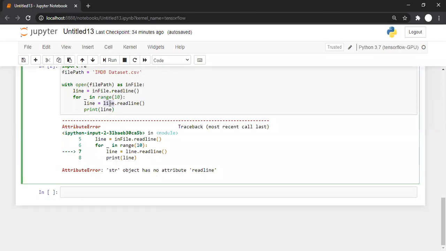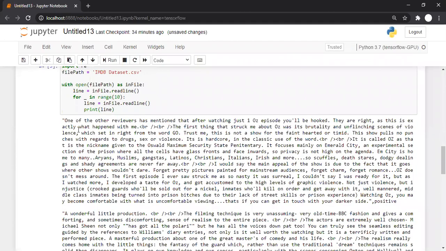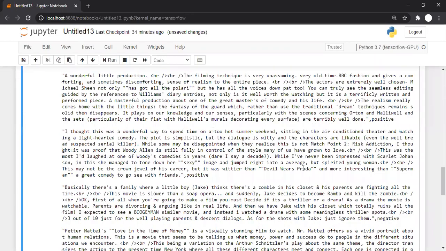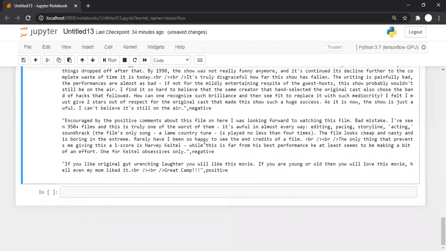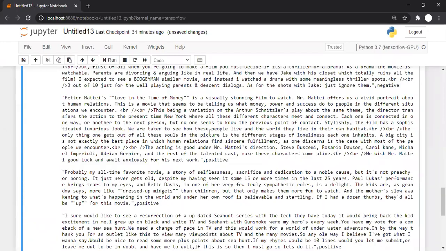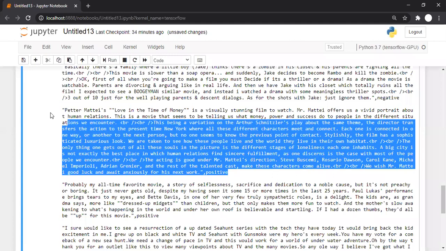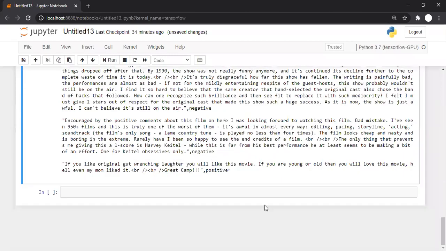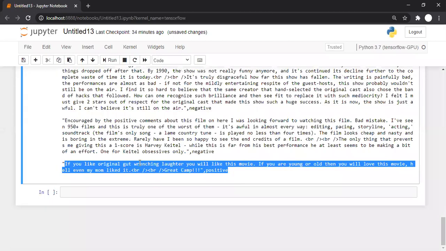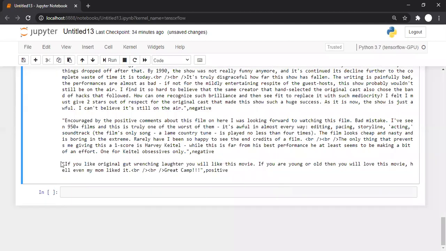It should be infile dot readline, my bad. So first review followed by sentiment, second review followed by sentiment, and so on. This review is very big, someone has gone for even a paragraph, and some reviews are very small. If you like the original gut wrenching laughter, something like this. So it's small, and that's why vectorizing is required.